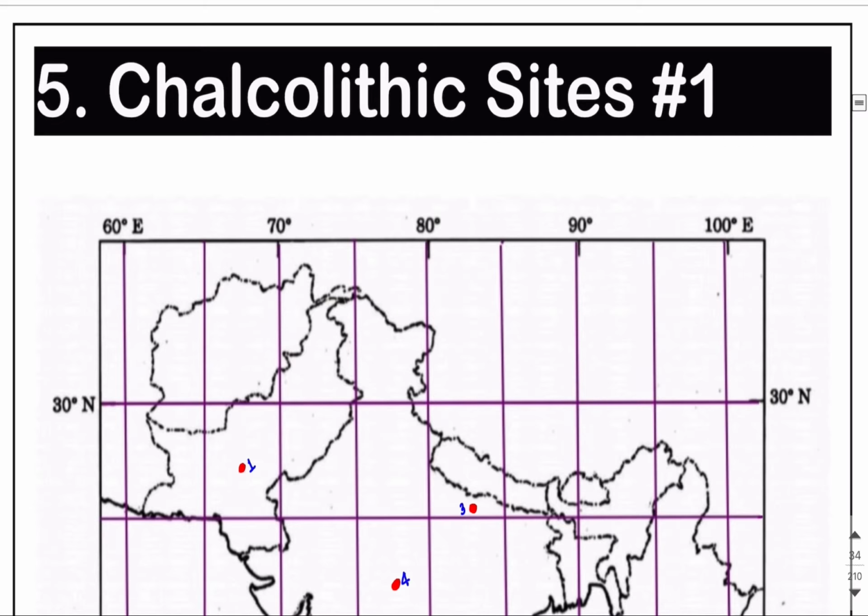Now here you can see what Chalcolithic really means. The first thing we should know is that we divide Chalcolithic into two words, Chalco and lithic. Chalco means copper, whereas lithic means stone. So it is a phase or period where stone tools are made with the help of copper and stone.